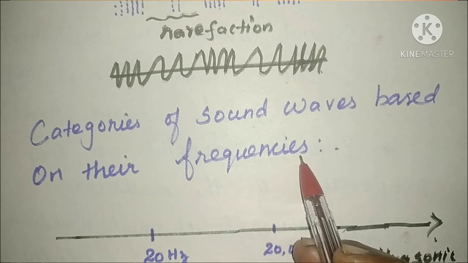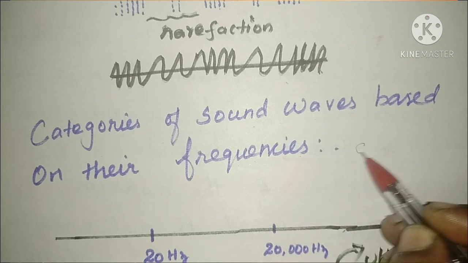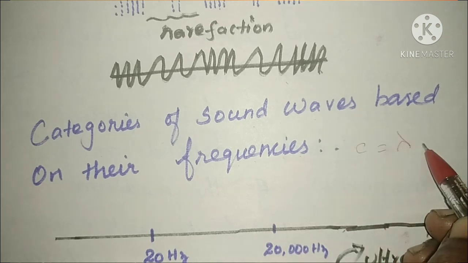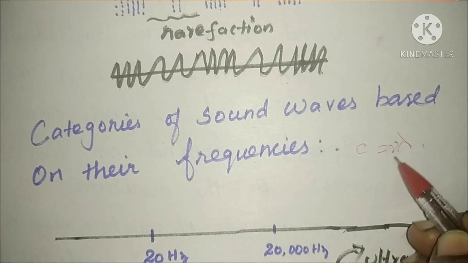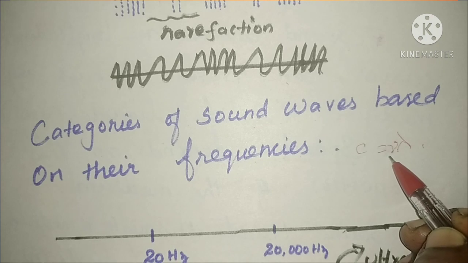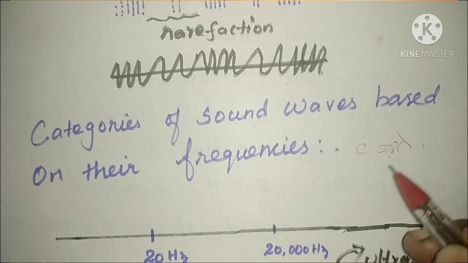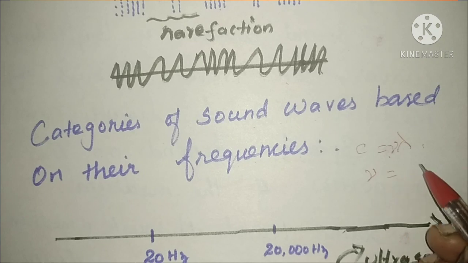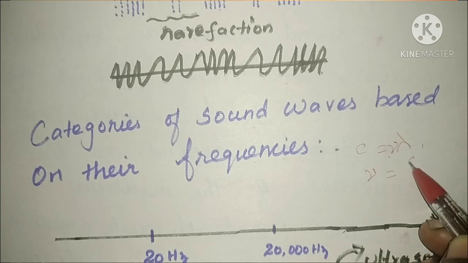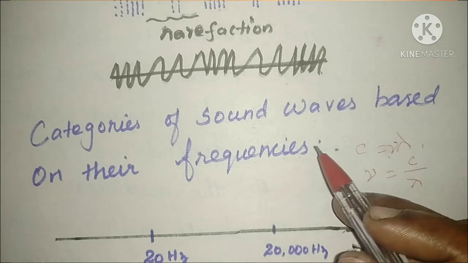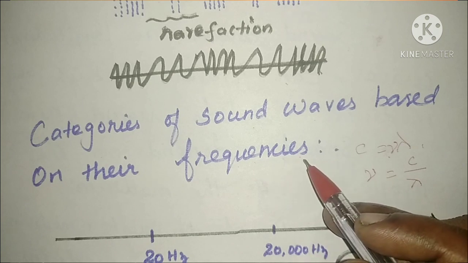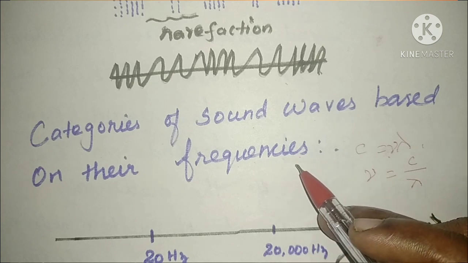You know the relation for frequency, which we already studied in the second lesson: c is equal to nu lambda. Here nu denotes the frequency. From this, the frequency nu is equal to the velocity or speed of sound divided by the wavelength. Based on this frequency, how can we classify the sound waves?